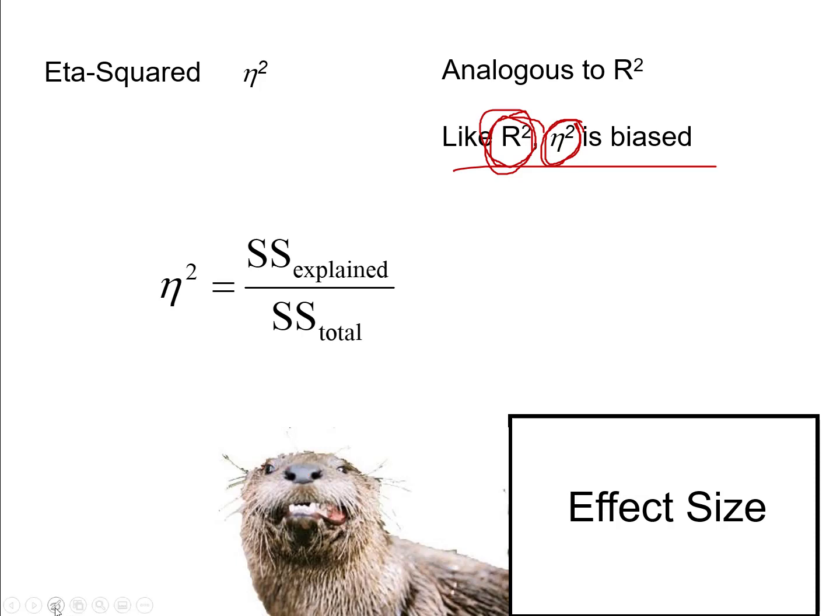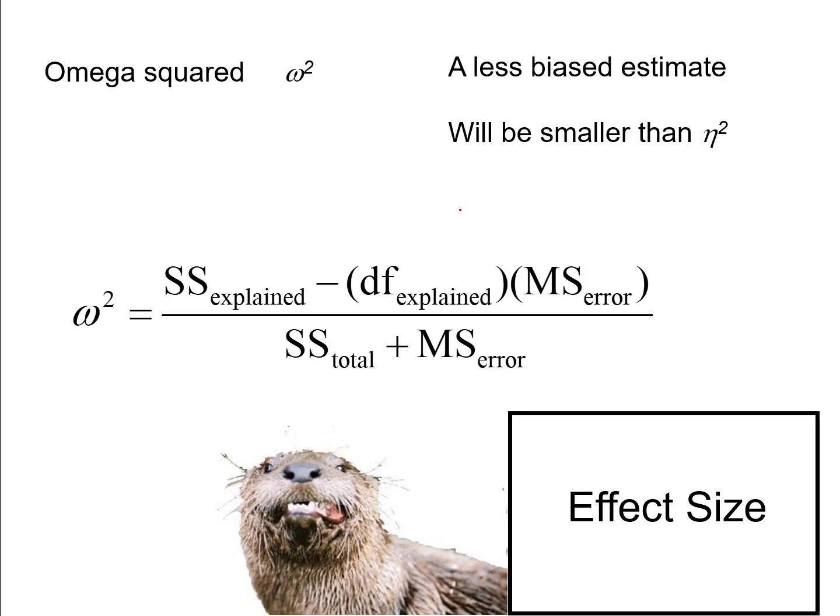So both R squared and eta squared are biased statistics, meaning that when you run a study, your results are likely to be slightly higher on average. If you replicate your study over and over and over again an infinite number of times, on average, the statistics that you got from your studies will be slightly higher than the true population parameter.